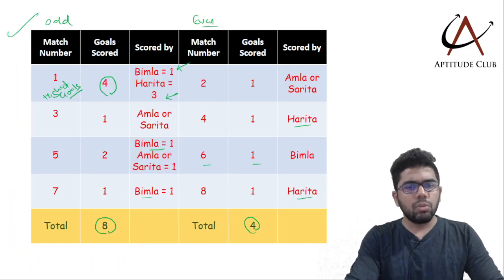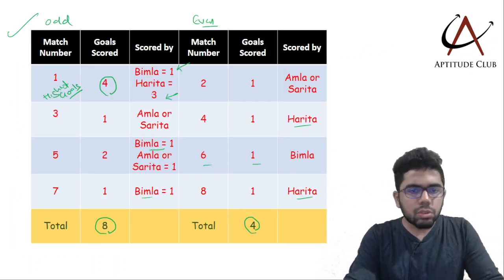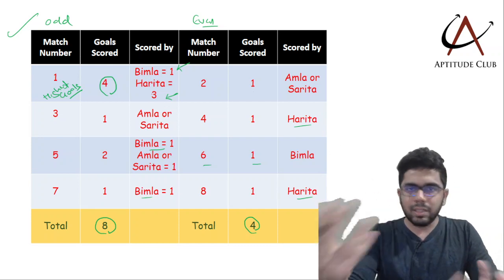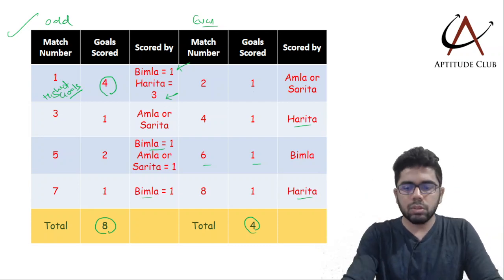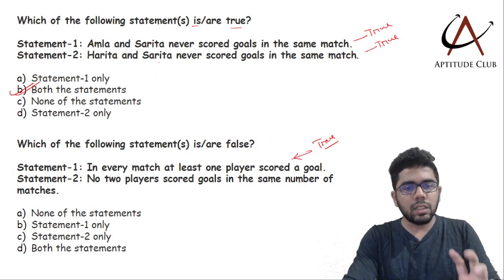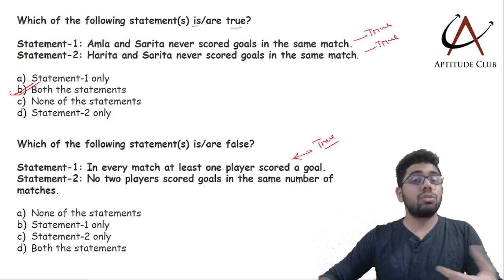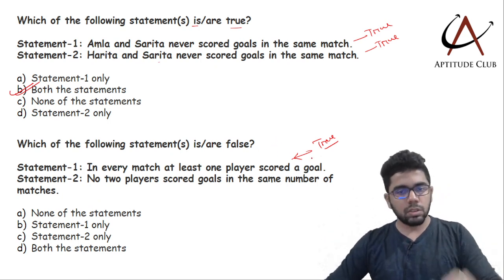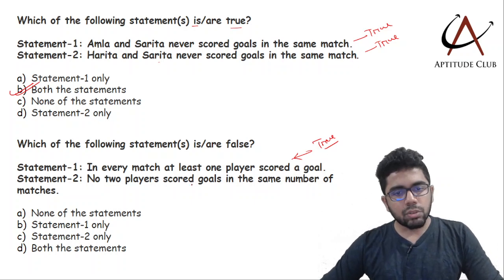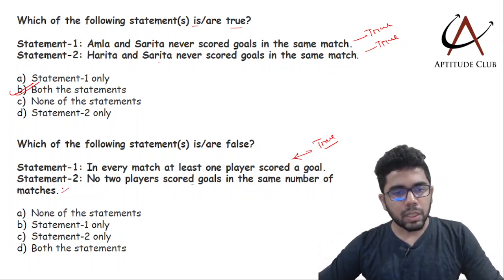If you look at any match, there are no matches with 0 goals, so in every match at least someone has scored a goal. So the statement that in every match at least one player scored a goal is true, hence it is not false. No two players scored goals in the same number of matches.